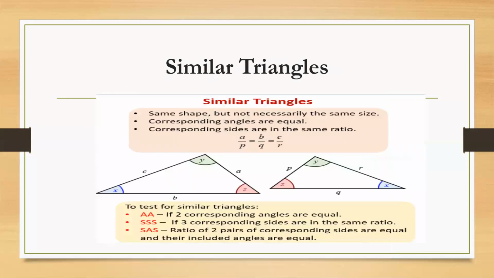Now similar triangles. This is a new concept. This is introduced mostly, 99%, in almost every state. This is introduced in 10th class. There are two conditions for triangles to be similar. One is corresponding angles are equal. Another is corresponding sides are proportional. These are the two conditions. Both the conditions must be followed for any two polygons to be similar.